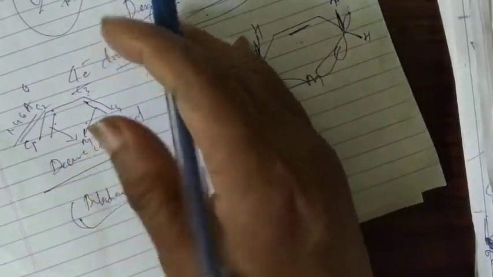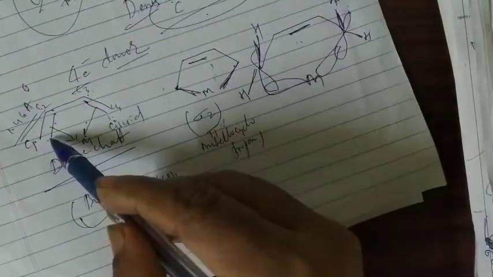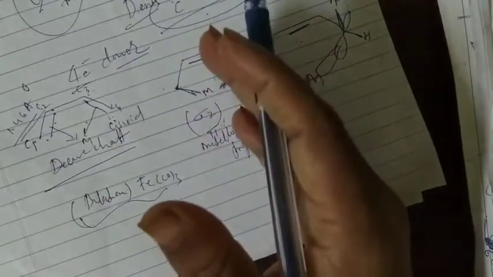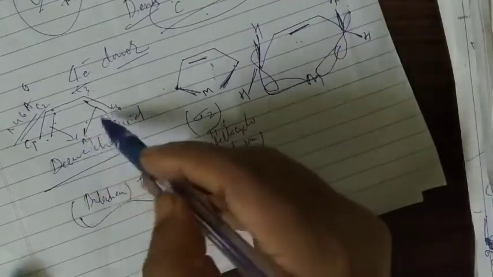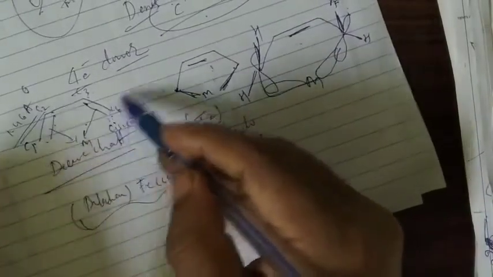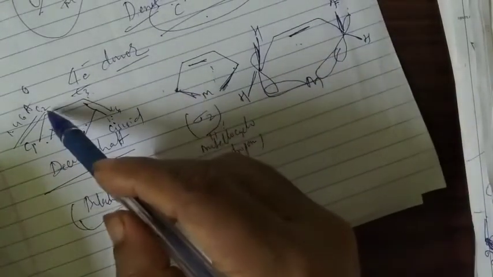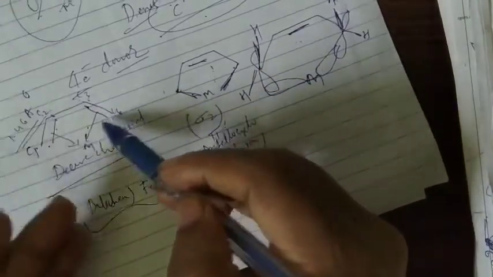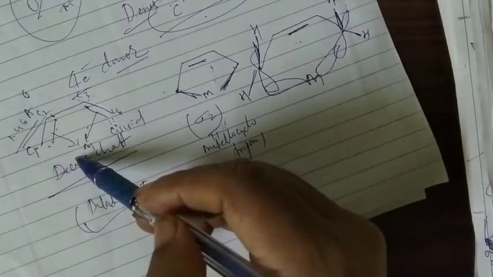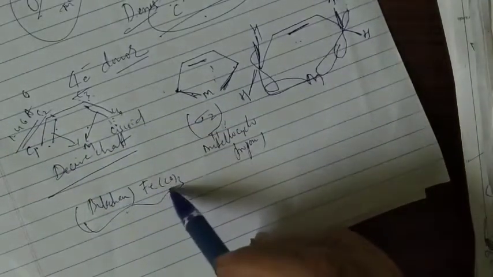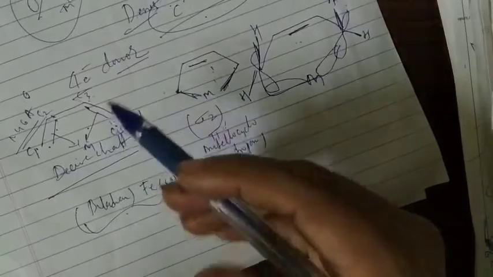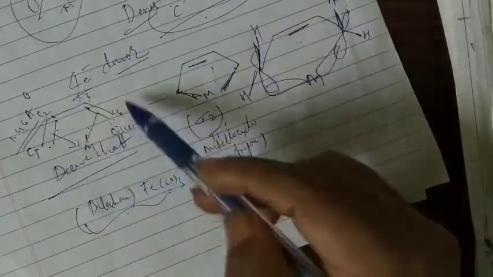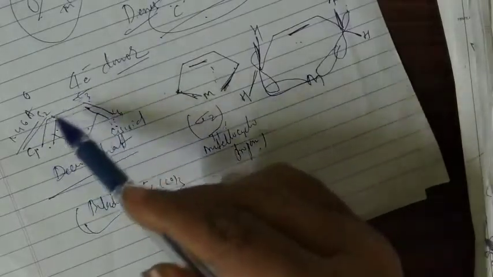And you can see that C1 and C4 are further away from the metal. Here this is the metal, and C1 and C4 are further away from it than C2 and C3. C2 and C3 are close, but these two are away from the metal. So this is how butadiene Fe(CO)3 shows an intermediate character, in terms of the distances between the carbons.